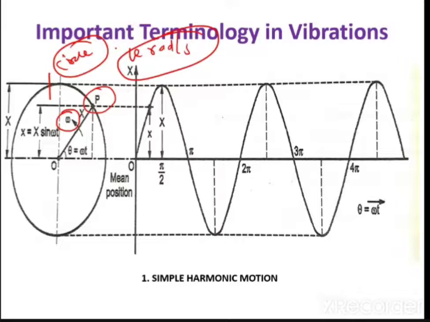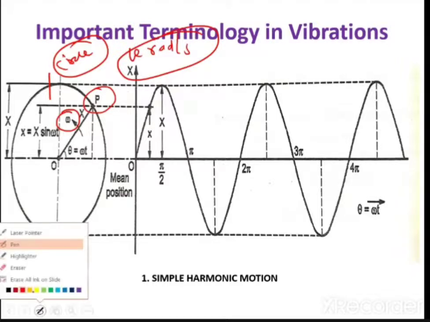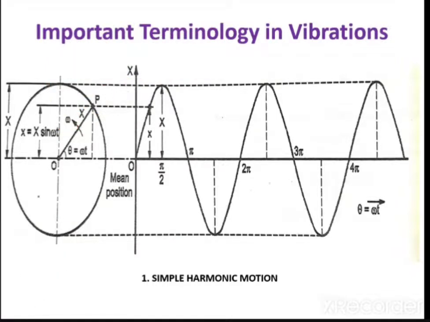Now let's come to the next point. When this point P is moving along the circle with angular velocity omega, let us say that initially this point P was here, at the initial position. From the initial position, this point P went to P dash. Let us say that x is the displacement of point P from the mean position. This is the mean position, and from the mean position this distance is x.